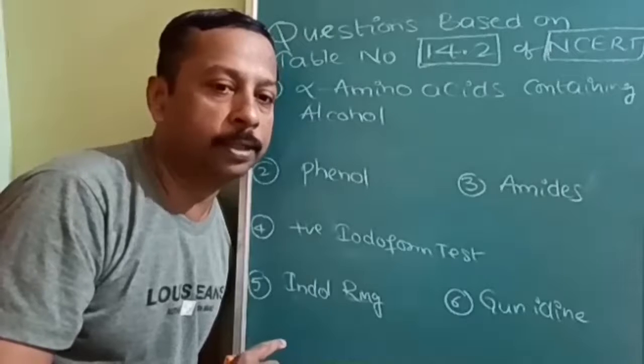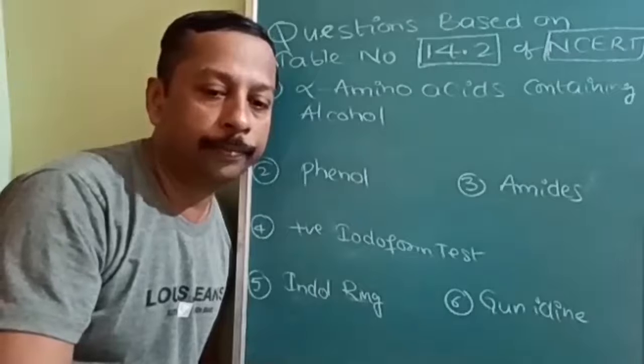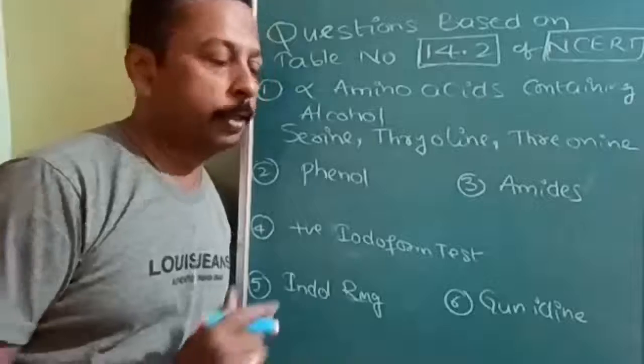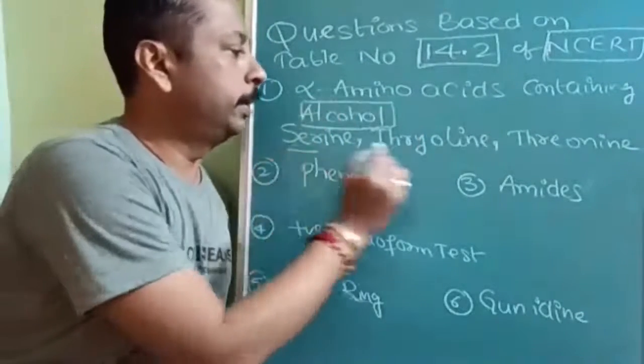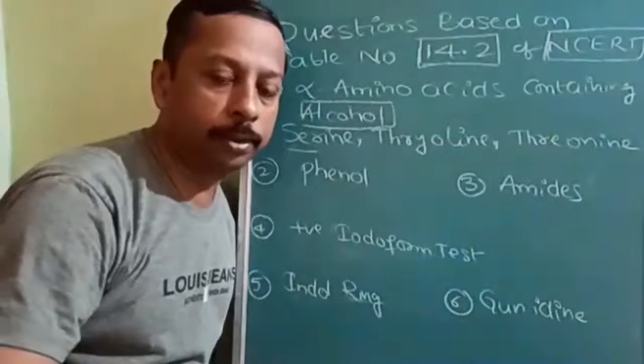Now tell me which alpha amino acid contains alcohol. Alcohol containing amino acids are serine and threonine. So modify your notes according to this.